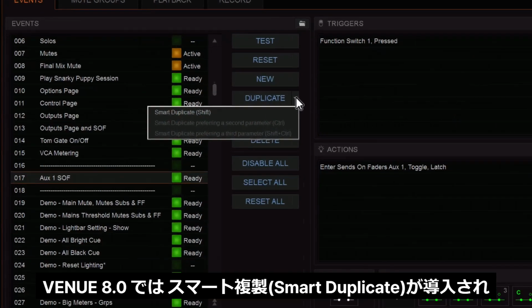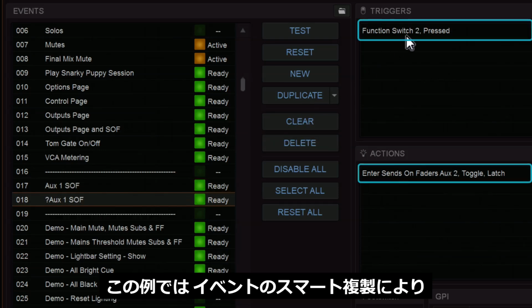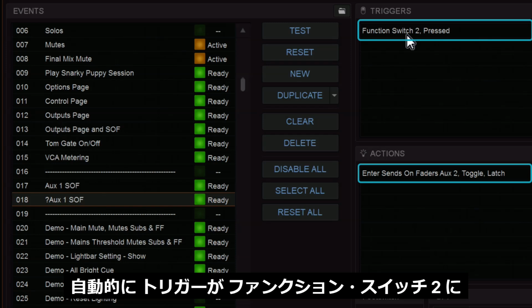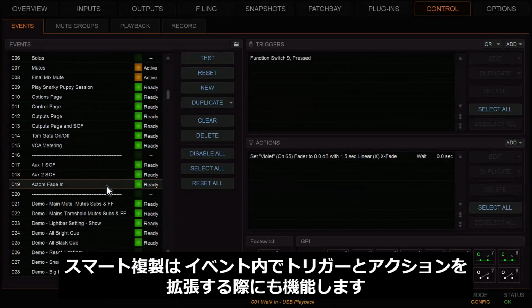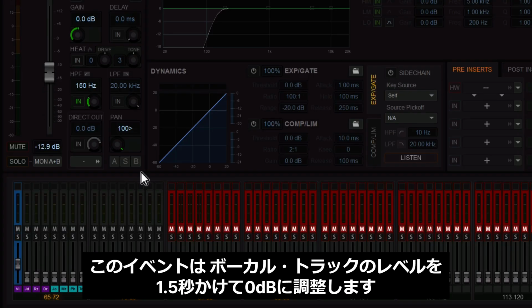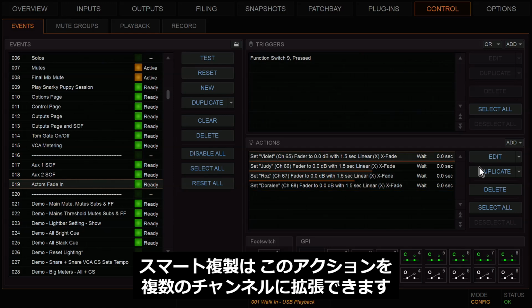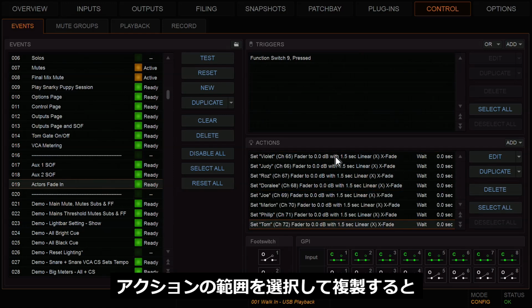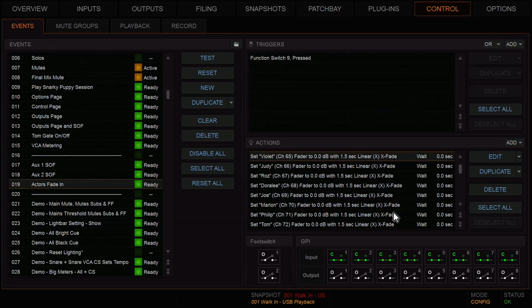Venue 8 introduces Smart Duplicate, which intelligently increments the parameters in your triggers and actions. In this example, Smart Duplicating the event automatically assigns the trigger to function button 2 and the action to aux 2. Smart Duplicate also works when expanding triggers and actions within an event. This event adjusts the level of a vocal track to 0 dB over 1.5 seconds. Smart Duplicate can extend this action to multiple channels. You can even select and duplicate a range of actions, and Venue will automatically increment the channels and parameters.